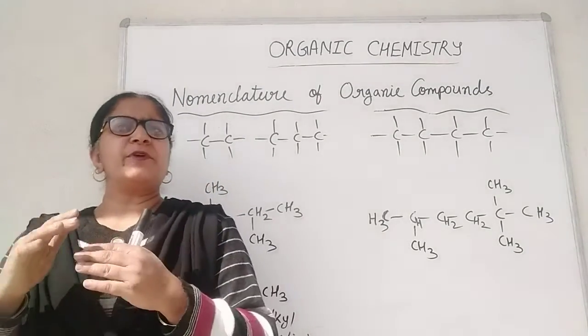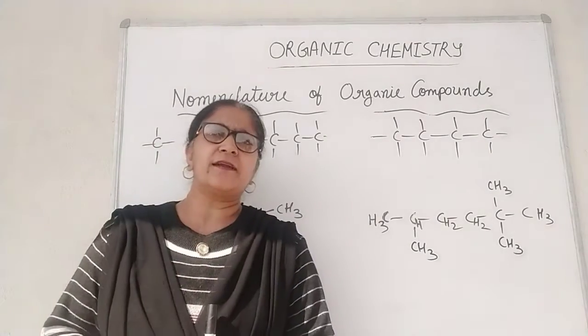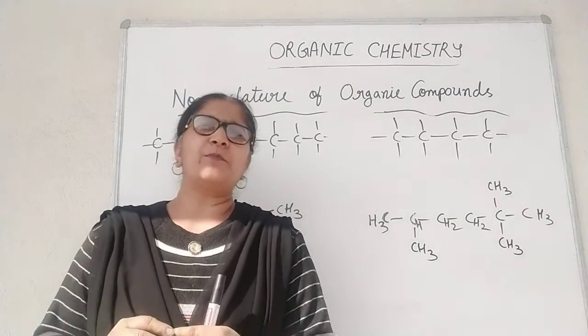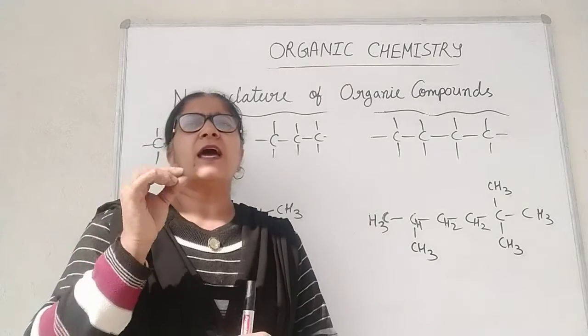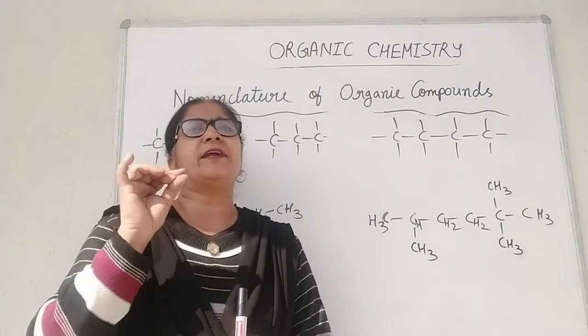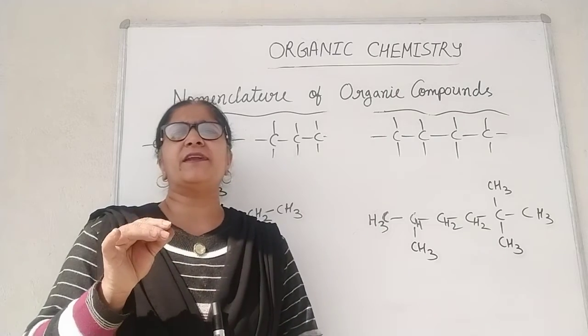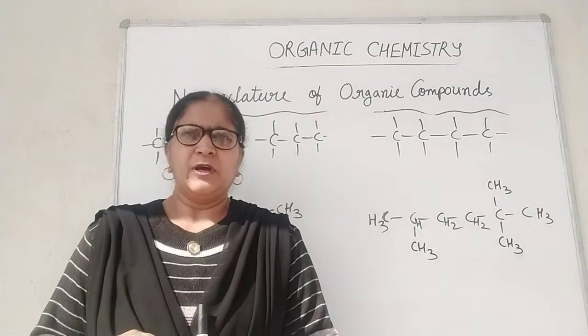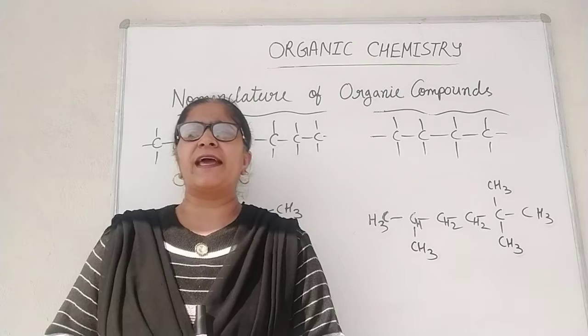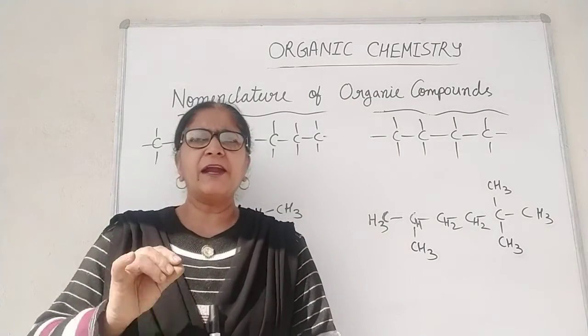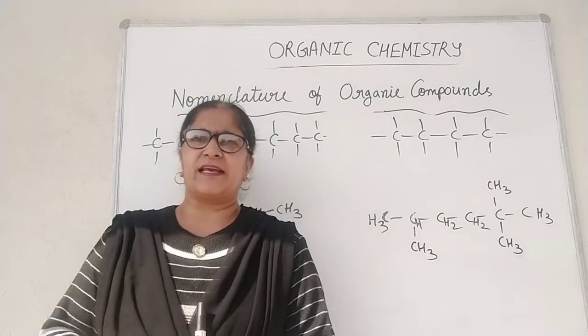At times, abbreviations are used for certain alkyl groups. For example, methyl is abbreviated as Me. Ethyl is abbreviated as Et. Propyl is abbreviated as Pr. And butyl is abbreviated as Bu.